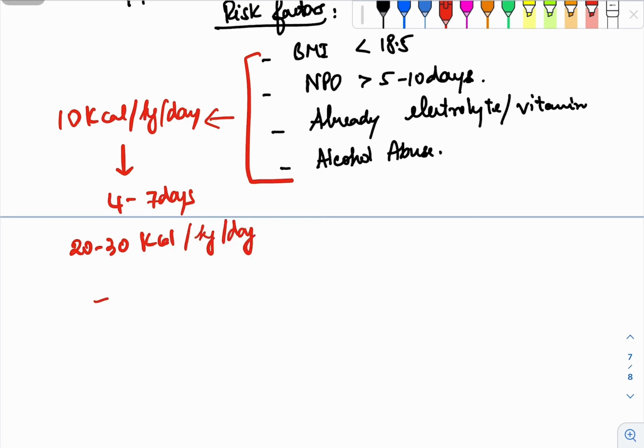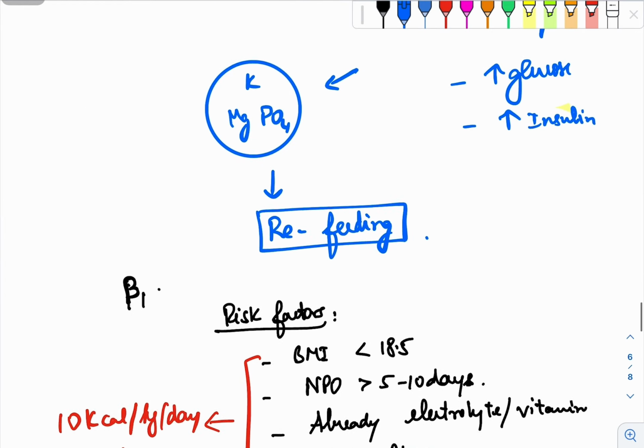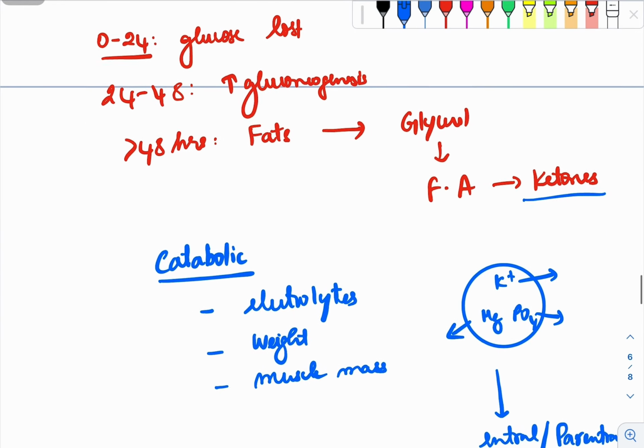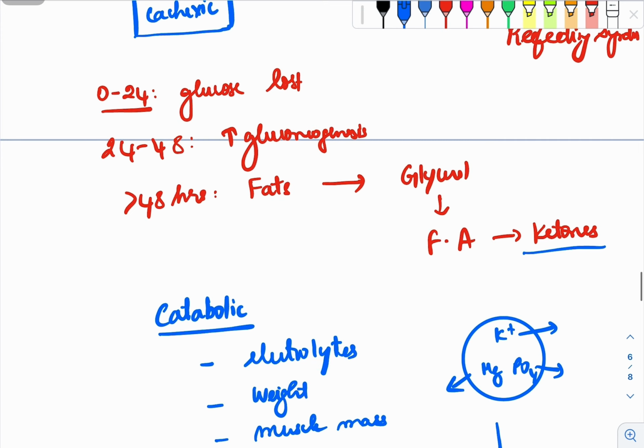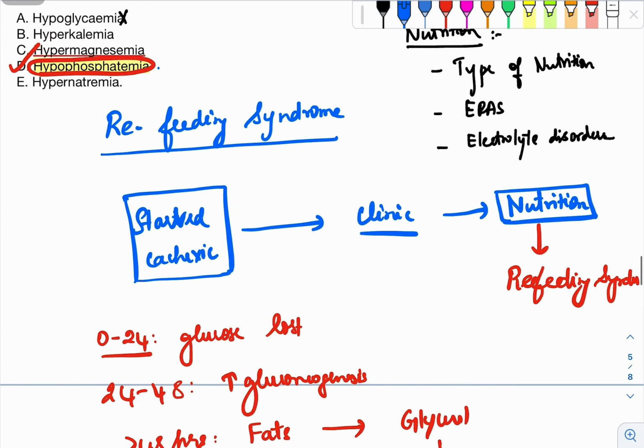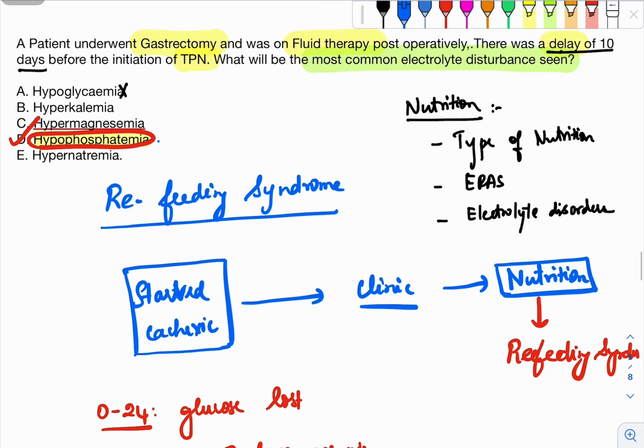And then you have to monitor these patients for all the electrolyte disorders, and you have to treat the electrolytes simultaneously. This is the importance of this topic, because it is very frequently asked in the MRCS exam as well as the NExT and the NEET exams. So the answer to this question was hypophosphatemia, the hallmark of refeeding syndrome.